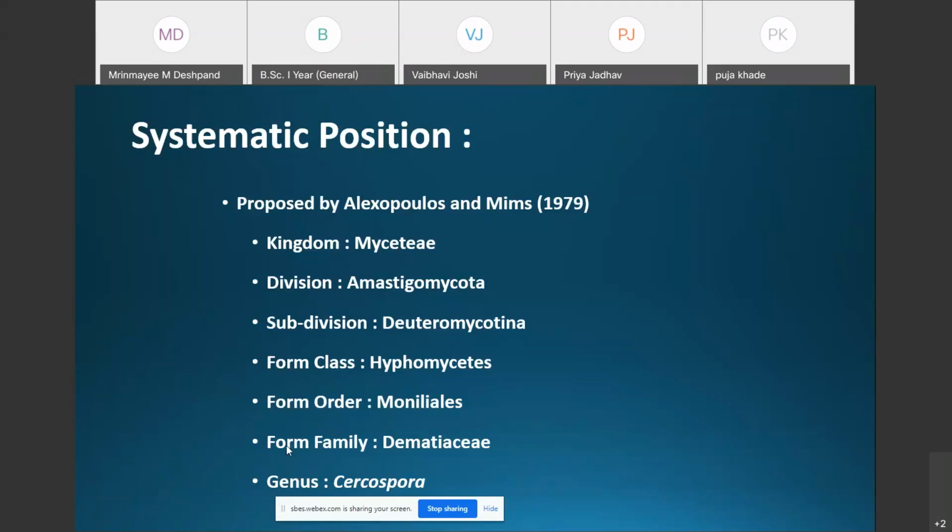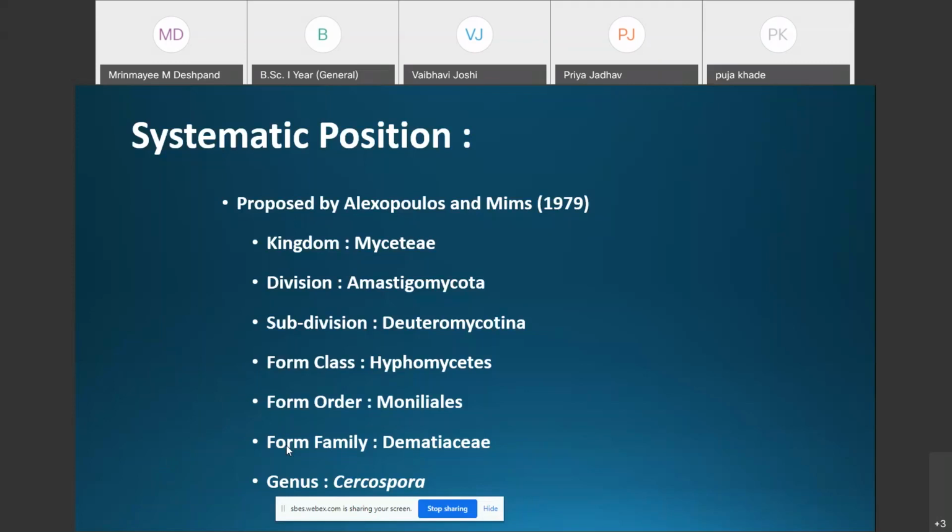The classification of the Deuteromycotina is artificial, and hence the various taxa are known as form order, form family, and form genus. Why do we say that the classification of the Deuteromycotina is artificial? Because the subdivision Deuteromycotina includes all those fungi in which only the asexual or the imperfect stages are known, and the sexual or the perfect stages are not yet recorded, not yet reported.